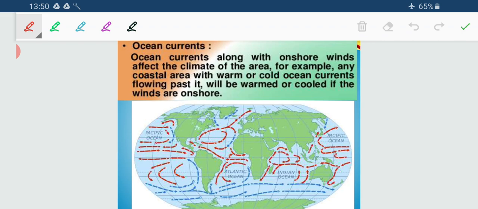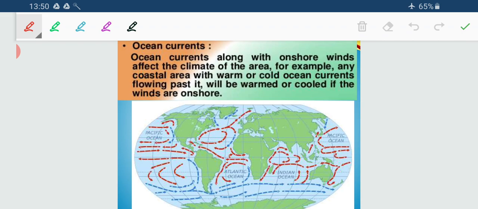So the oceanic currents along with the onshore winds, onshore, shore means coast, affect the climate of the area. For example, any coastal area with warm or cold ocean currents flowing fast will be warmed or cooled if the winds are onshore.